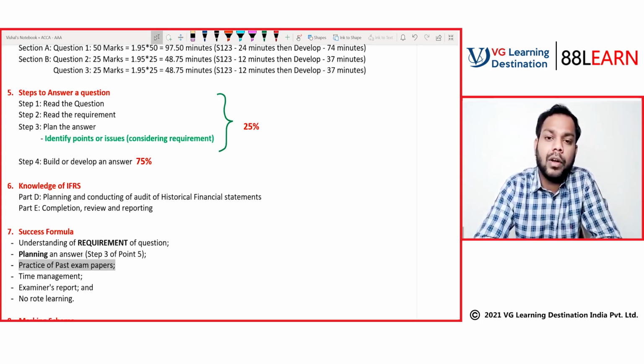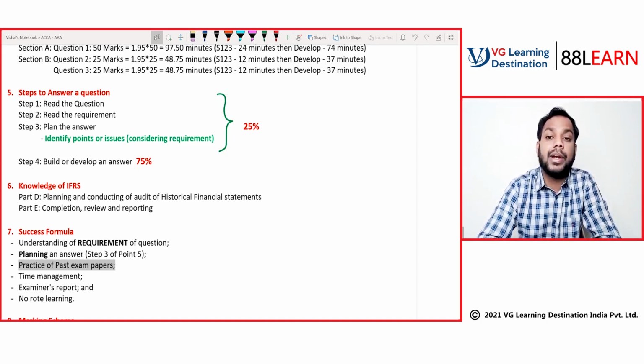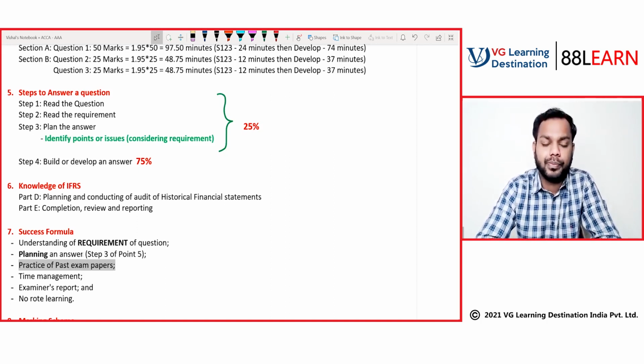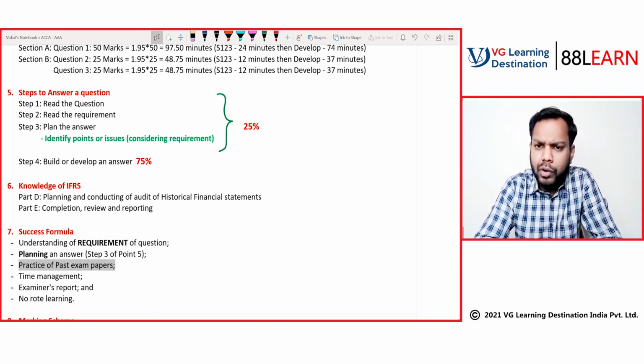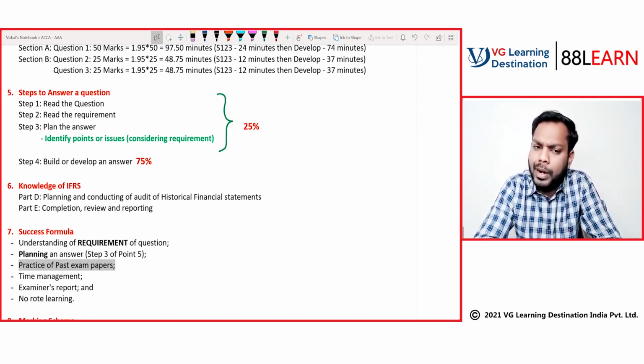You have to start applying your brain from day 1 itself. So it's not that you don't need to learn anything. First, you have to understand the concepts. Then you have to learn it. If you understand the concept, learning will automatically happen.